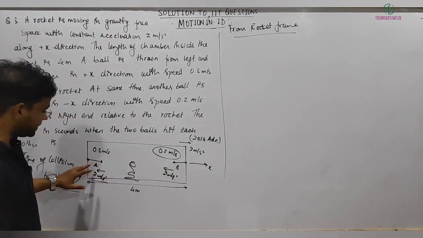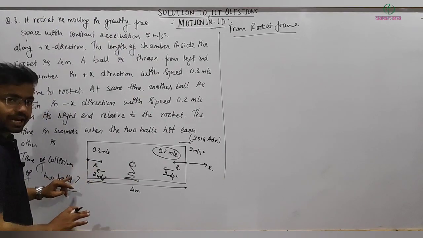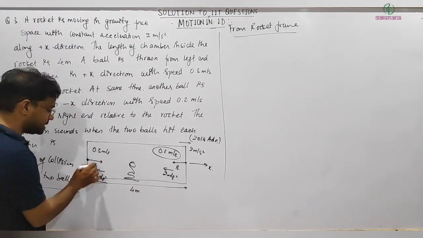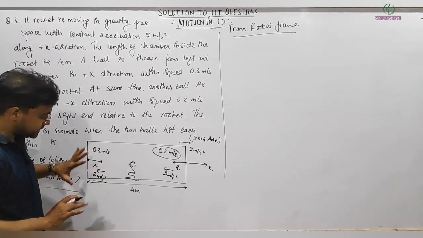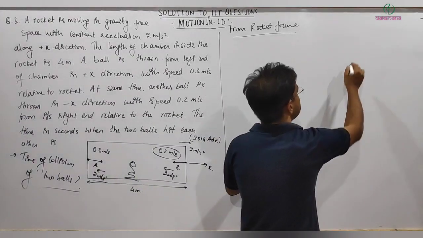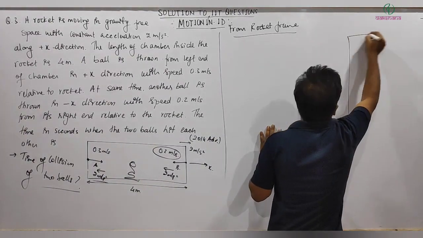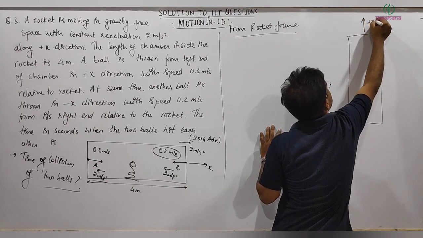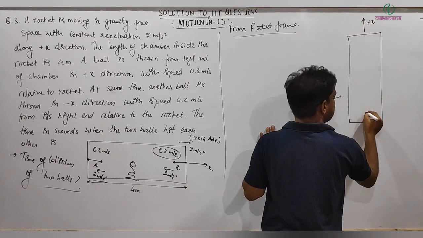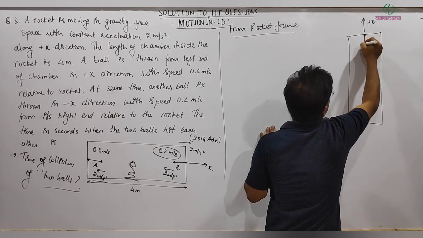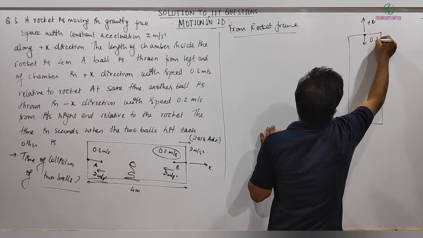So let me just check. First thing is how much time it will take, and what will be the maximum distance. Forget about this rocket, you can imagine it in a vertical plane like this. This is let's say your positive x direction. Then one ball is thrown from here at 0.3 meter per second, another is thrown from here at 0.2 meter per second.